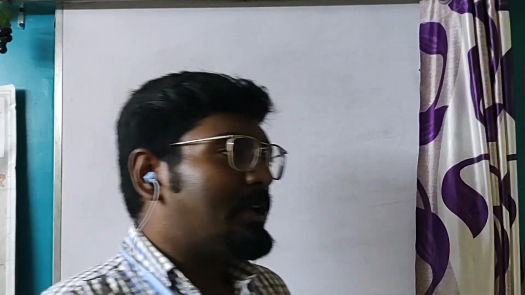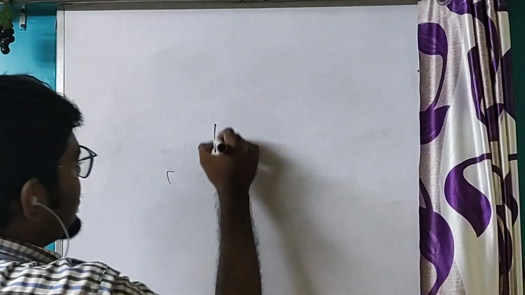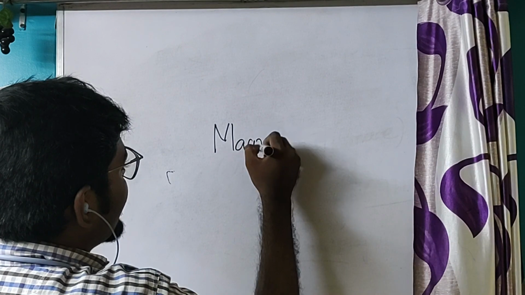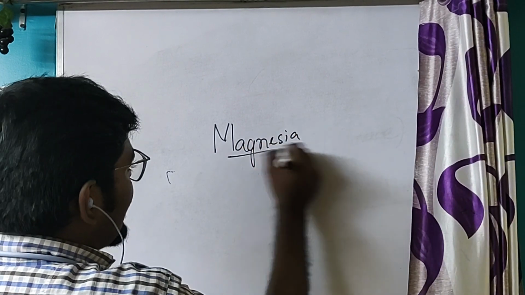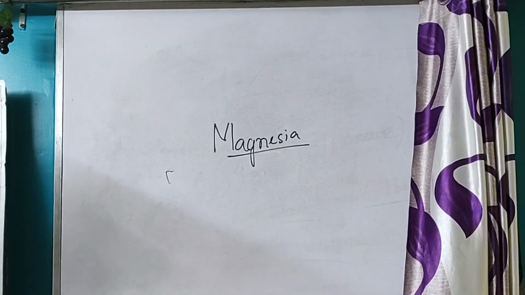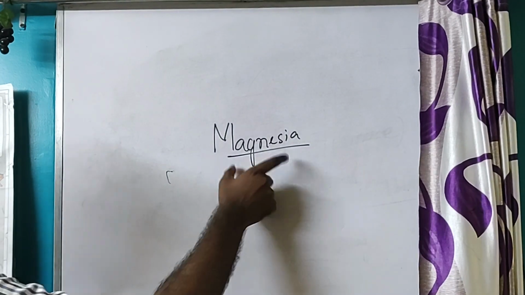There, the people found a black color stone which had a peculiar property that it attracts iron filings. That property was not familiar to them at that time. So Magnesia was the place where the magnet was first discovered, and it was in Greece.